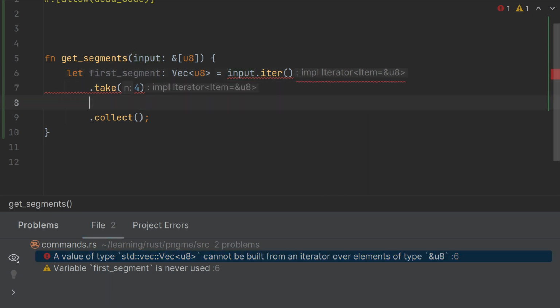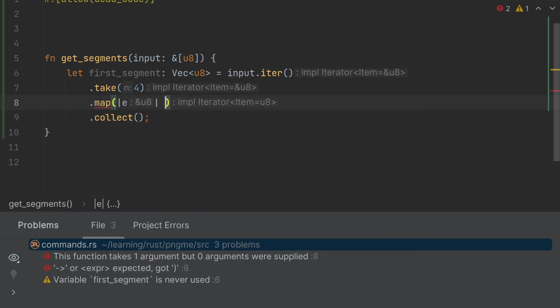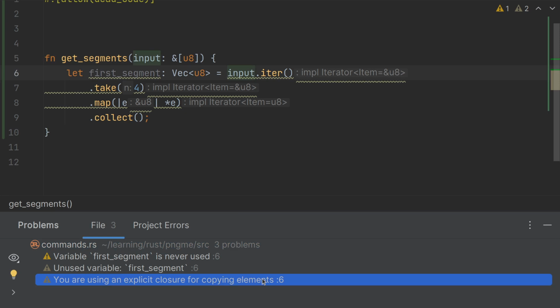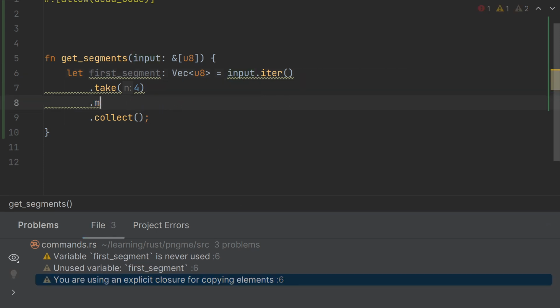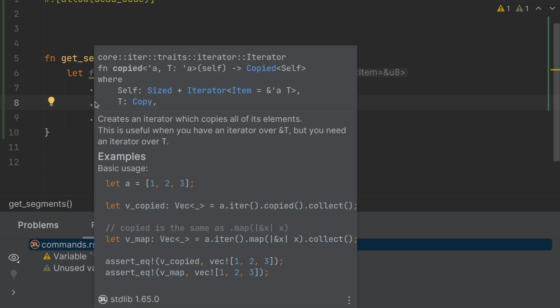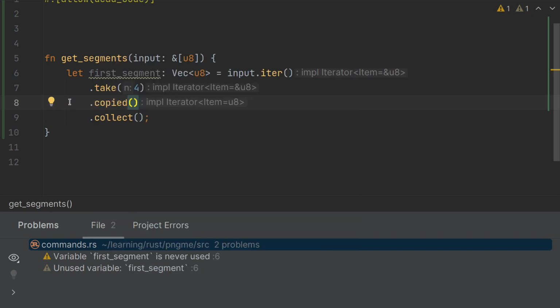The iterator gives us references, and we need the actual owned type. Our first instinct might be to do this, a map statement where we dereference each element. This will get rid of the compiler error, but now we have a warning if we activate Clippy. We're trying to use an explicit closure just to copy the elements, when in fact Rust has a specific adapter to handle this use case, which is .copied, which will make an iterator copy its elements.